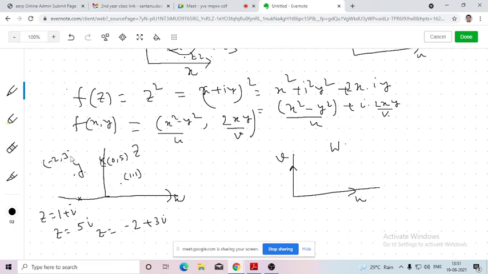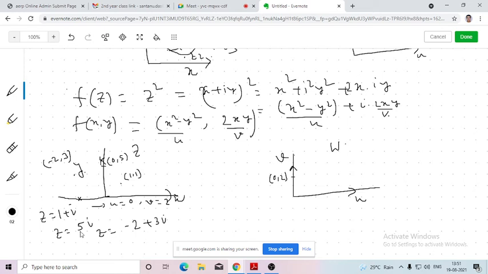Minus 2 3. So while I am defining this function, that is our u, v. Initially I have taken 1 plus i, so the point is 1, 1. That means x1, y1. If x is 1 and y is 1, then u will be 0 and v will be x1 y1, so this will be 2. So 1 plus i will be mapped to 0 plus 2i, that means 2i. Here the point will be 0 comma 2.